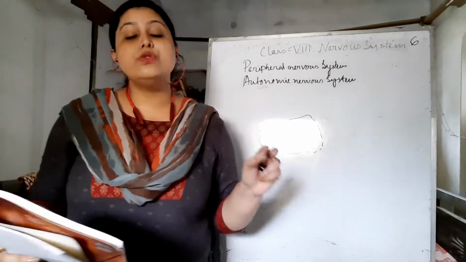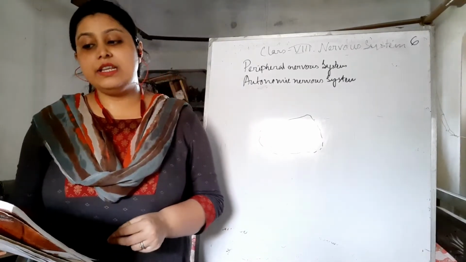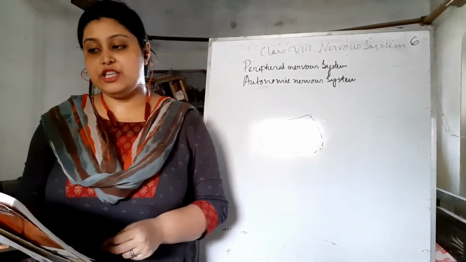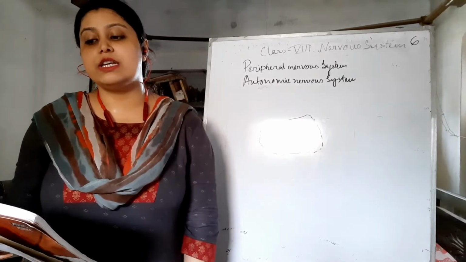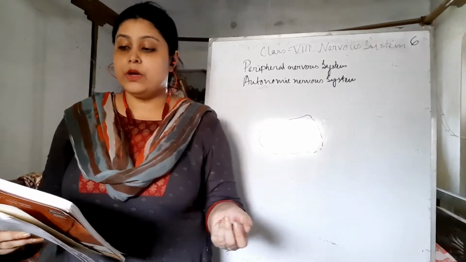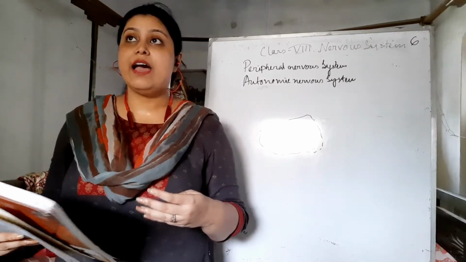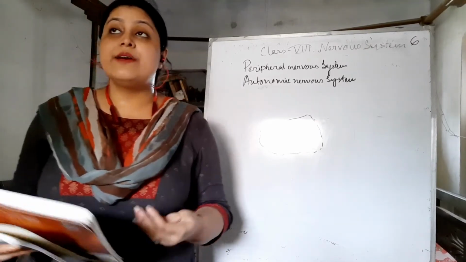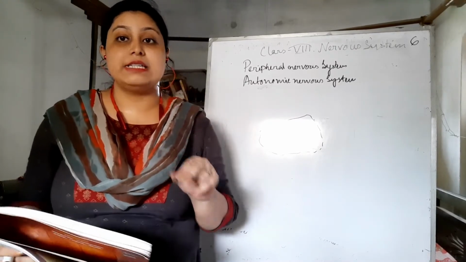So how do the messages reach the brain? The peripheral nervous system transmits messages from the sense organs. It's responsible for voluntary actions such as cycling, swimming and so on. Okay, so after a long time of practicing it, when we take a cycle, we can paddle it, right?